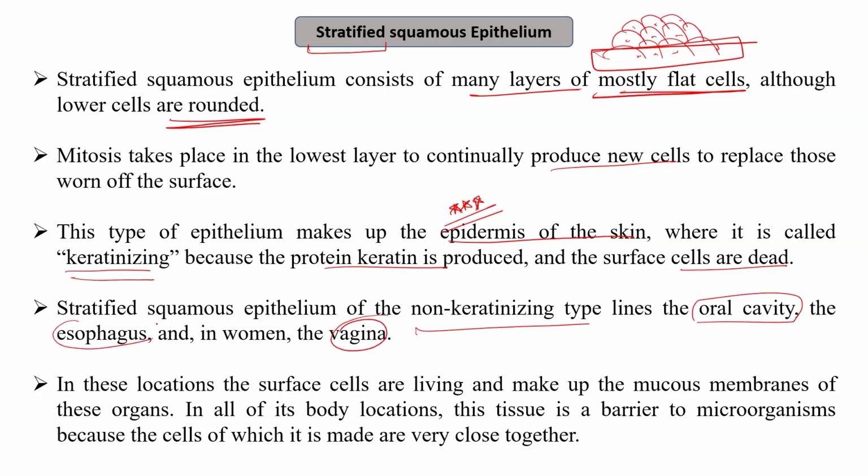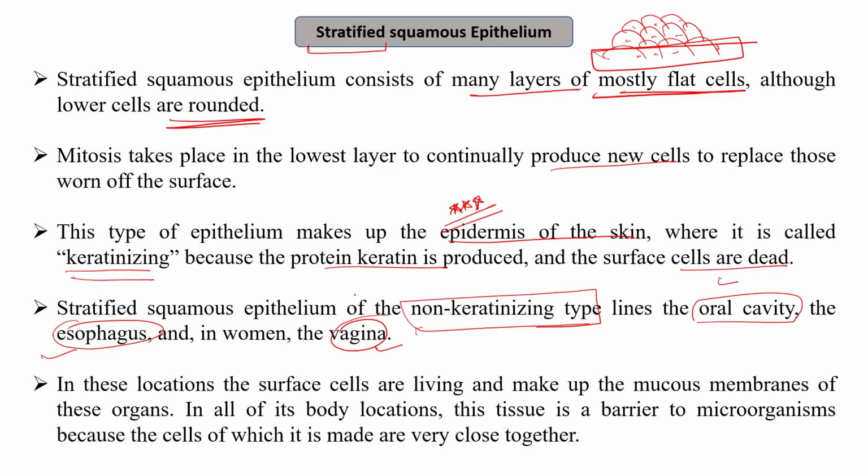So the non-keratinizing type is present in the oral cavity, esophagus, and vagina, while the keratinizing type is called so because of the production of the protein keratin that is present on the skin surface.